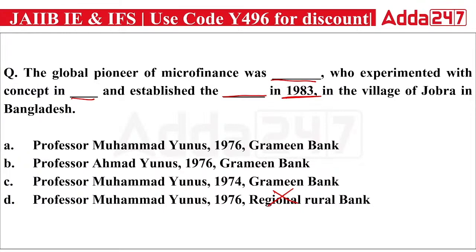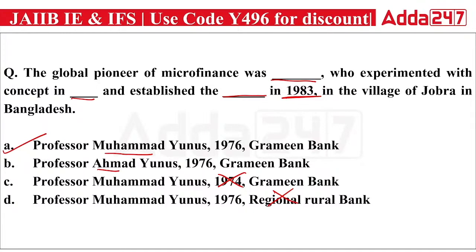It can be A, B, or C. Grameen Bank is correct in all three, but now we have to find out the year, and actually the year is 1976. You can eliminate option C also. Now we have to find out whether it was Professor Muhammad Yunus or Professor Ahmed Yunus. Since the year is 1976, the right answer is option A.